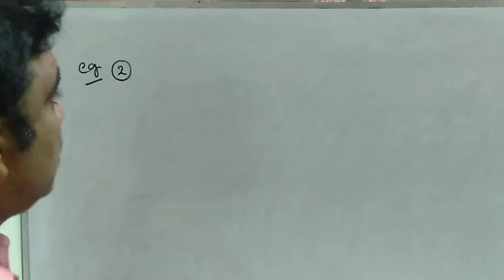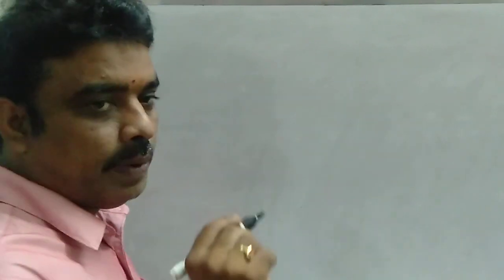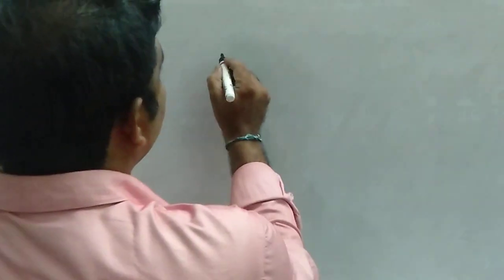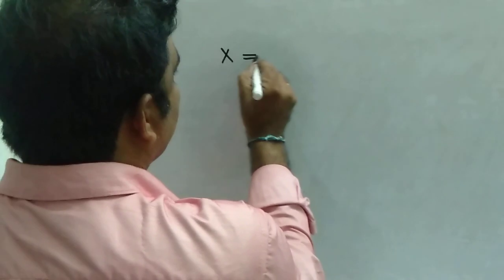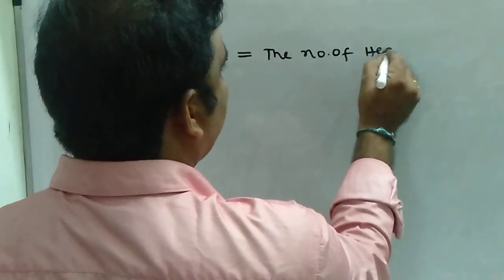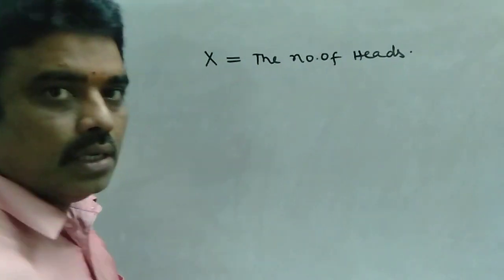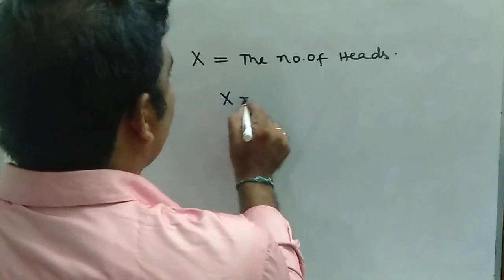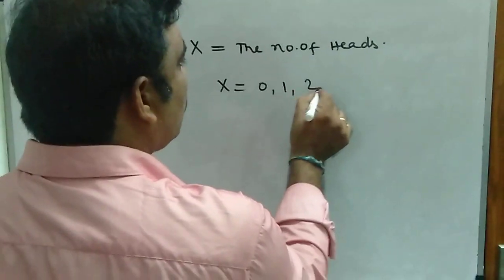Another example. Suppose we take the experiment of tossing two coins. In that experiment, I am defining x as the number of heads. Then x takes values 0, 1, 2.